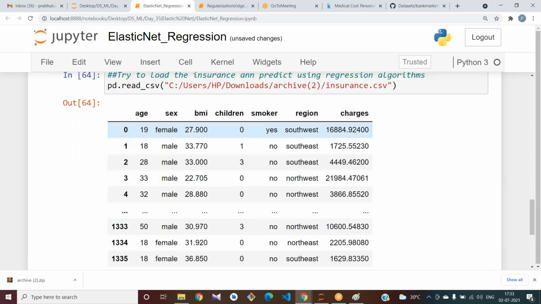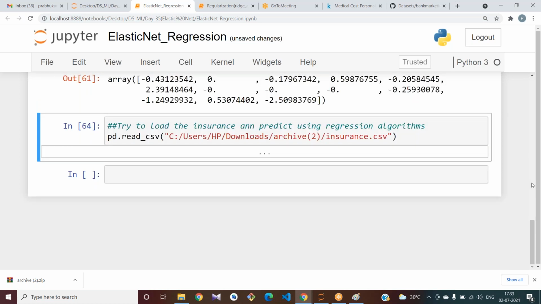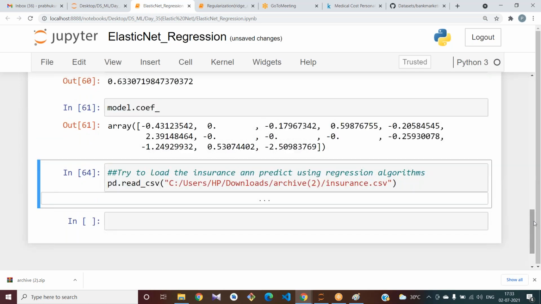We have a small number of rows. Fine. Try to apply the regression algorithms here and tell me which worked better.